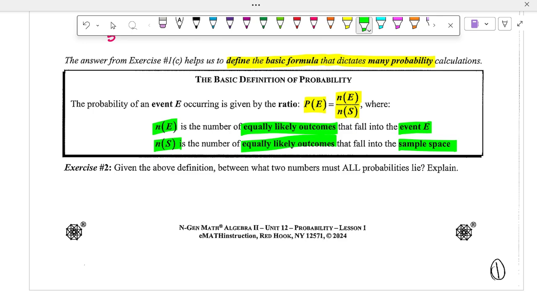All right. So for example, with the die, let's say I wanted just one die. If I was rolling one die and I wanted an even number, that's the event. The even number that I want is the event. The sample space would be 1 through 6, so every number on that die, because that's the possibility that I have.